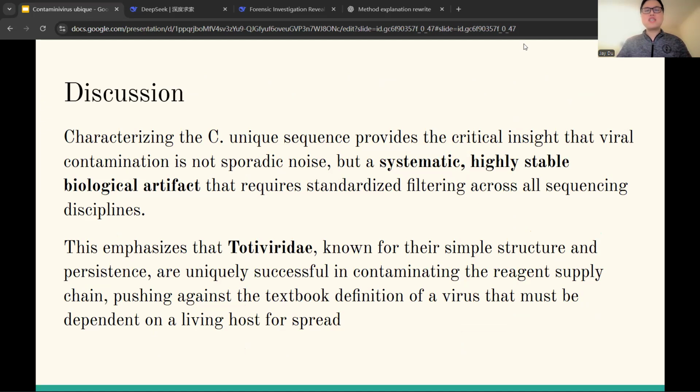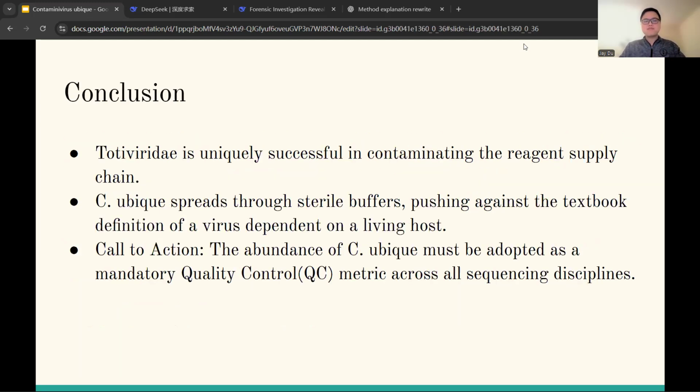Characterizing the ubique sequence provided the critical insight that viral contamination is not sporadic noise, but a systematic, highly stable biological artifact that requires standardized filtering across all sequencing disciplines. This emphasizes that Totiviridae, known for their simple structure and persistence, are uniquely successful in contaminating the reagent supply chain, pushing against the textbook definition of a virus that must depend on a living host for spread.